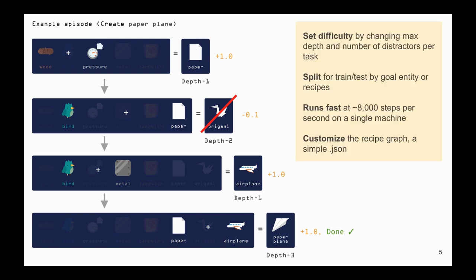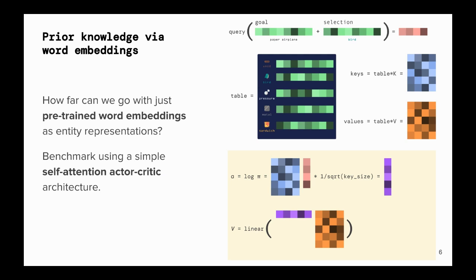The task difficulty can be varied by changing the number of distractor items not used in creating the goal, or by varying the task depth. As the number of possible paths of item combinations grows exponentially with the difficulty, effective WordCraft agents must make use of common sense knowledge to target the most likely combinations for creating each goal. The agent is trained on a subset of such tasks, with the ultimate goal of being able to generalize to tasks containing unseen goals or recipes. WordCraft also runs fast, achieving speeds of up to 8,000 environment steps per second on a single machine. We assess the difficulty of the task and the importance of common sense understanding in the following experiments.